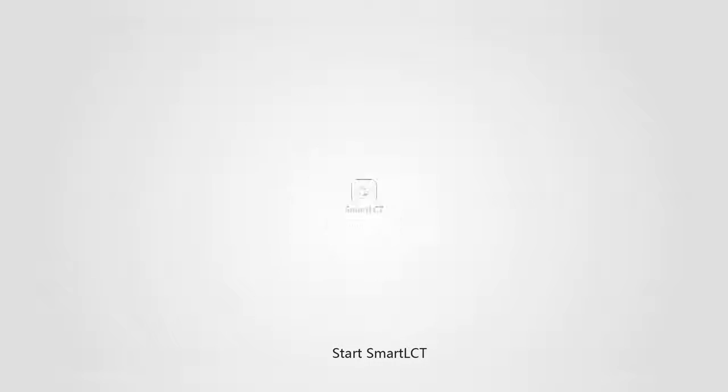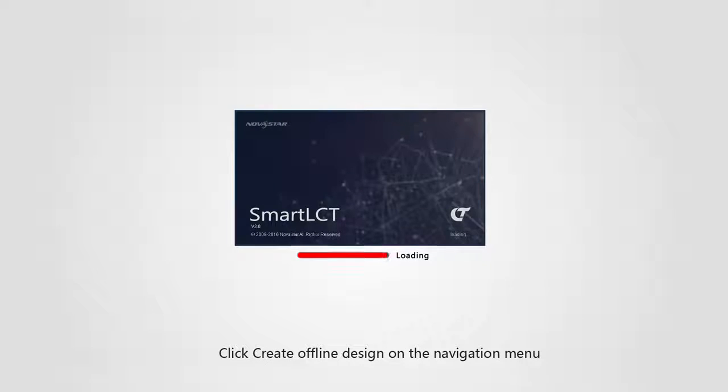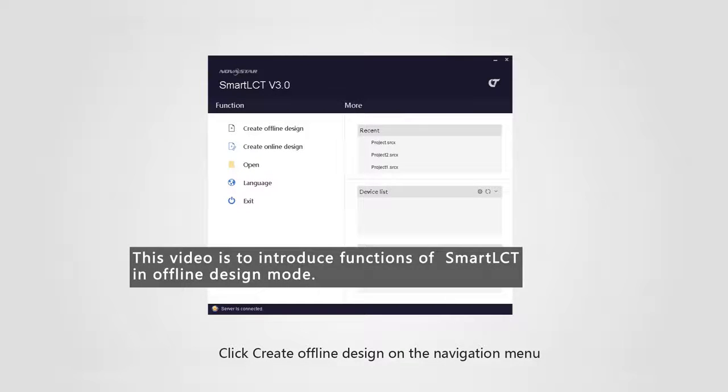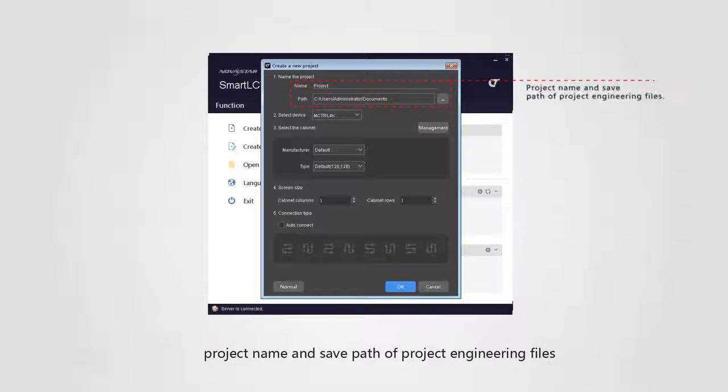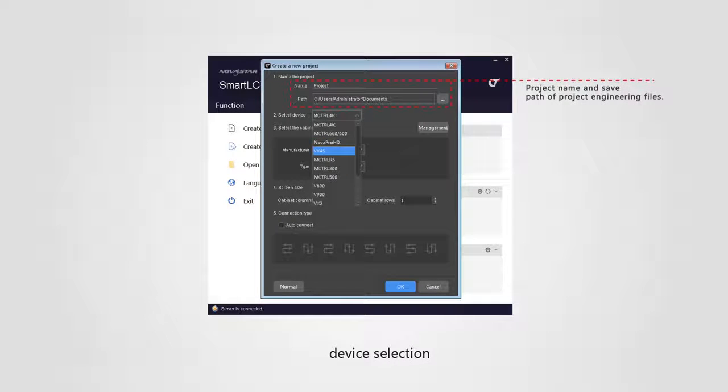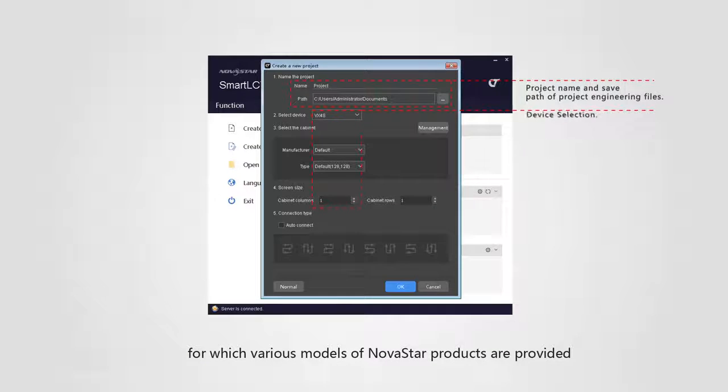Start SmartLCT. Click Create Offline Design on the navigation menu, and the pop-up project creating menu includes 1. Project name and save path of project engineering files. 2. Device selection, for which various models of Novastar products are provided. VX4S is used for this demo.